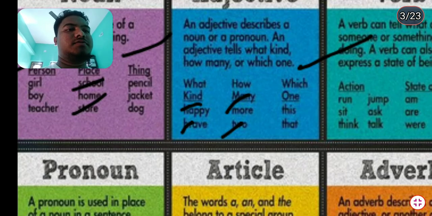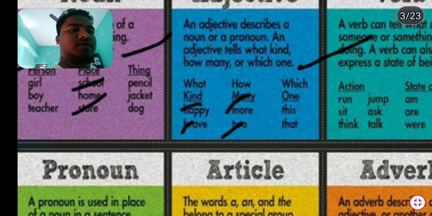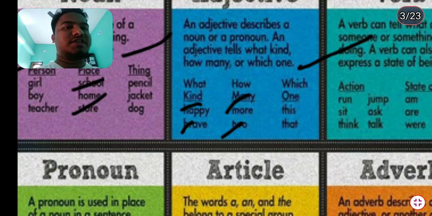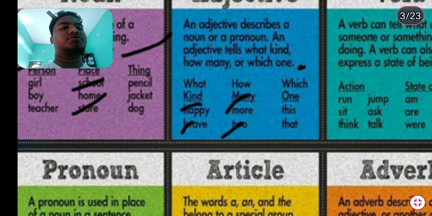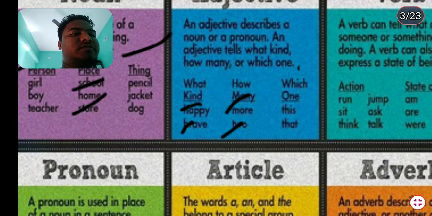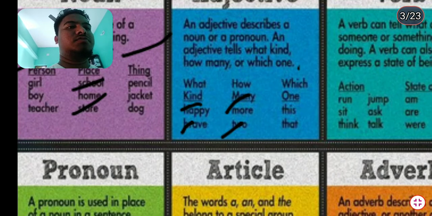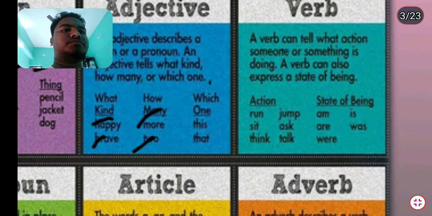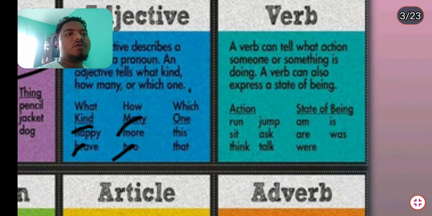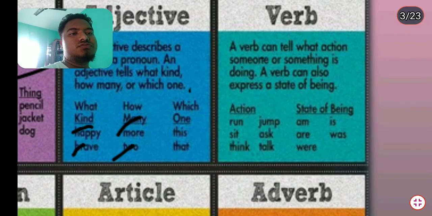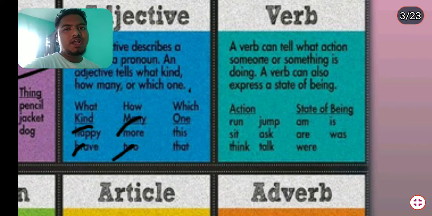Okay. Sorry, due to the line drawn unnecessarily, we should rub it. What is a verb? A verb can tell what action someone is doing. A verb can also express a state of being.